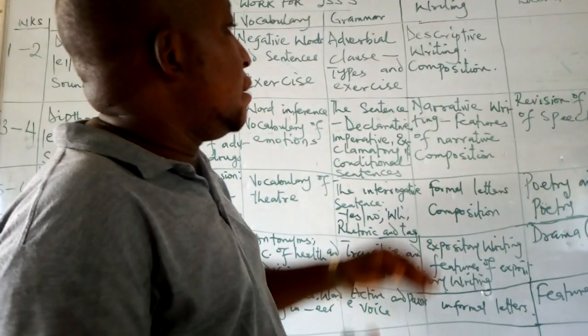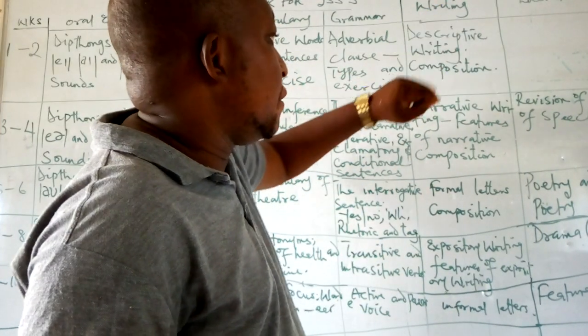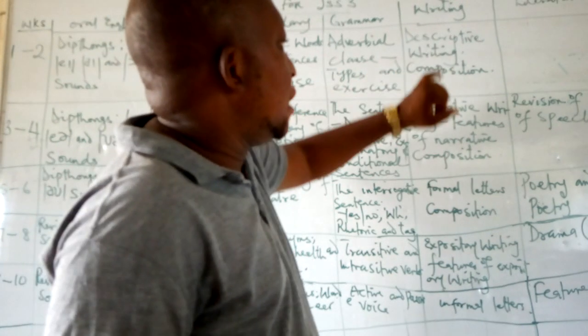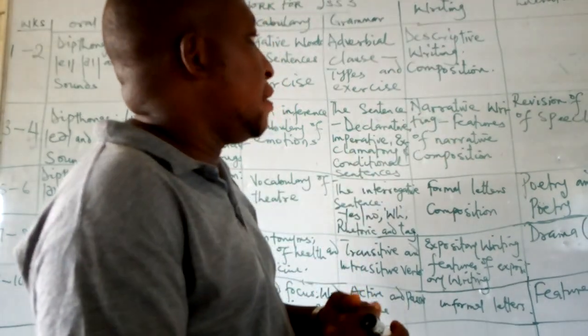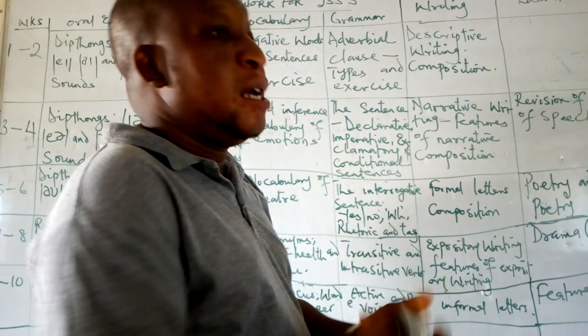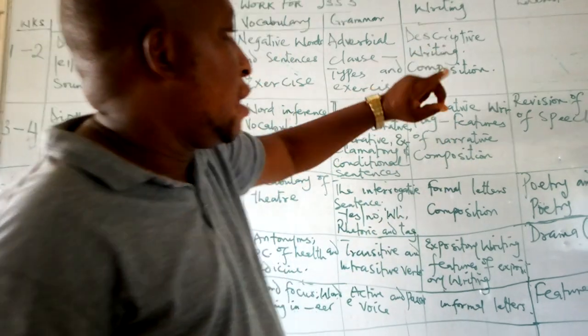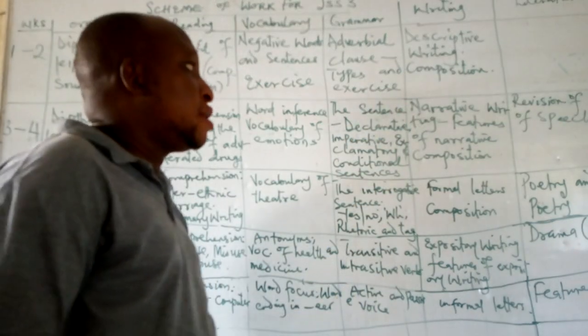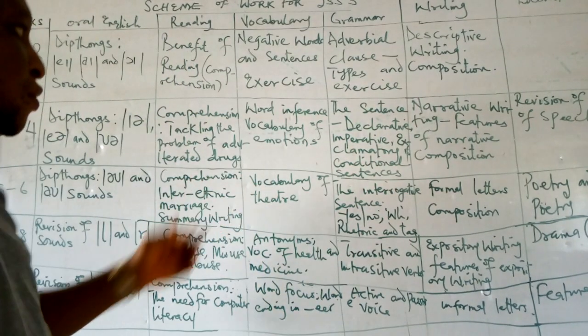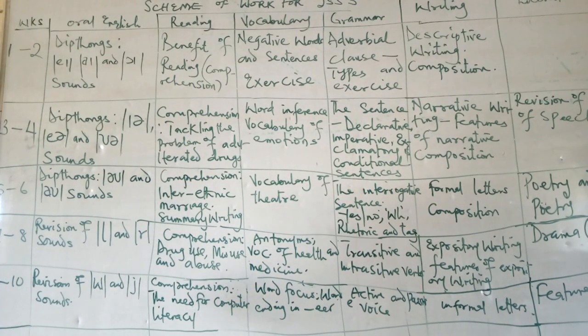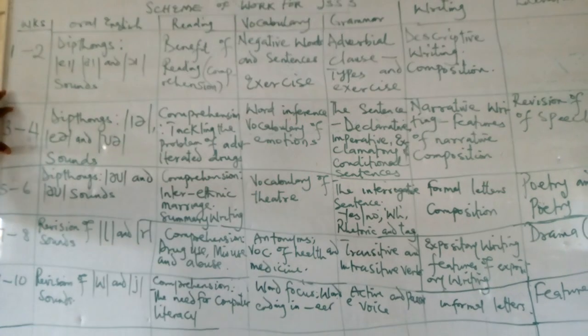So under writing, because we always have continuous writing, we look at descriptive writing, the one we also refer to as a descriptive essay or composition, whichever one you want to call it, either essay or composition, you are referring to the same thing. So we will also look at,